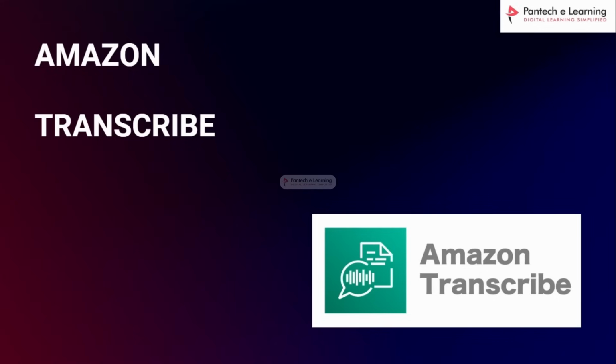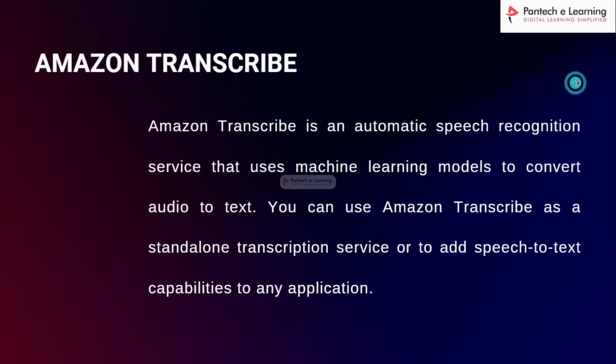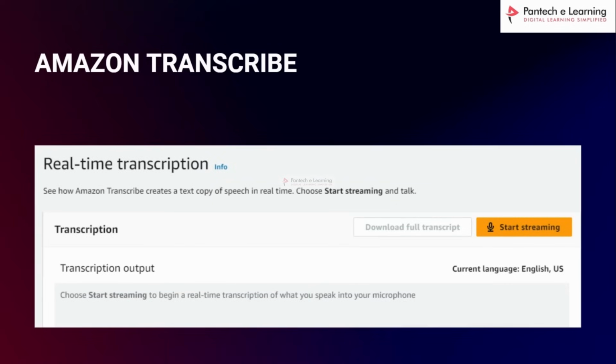Next, going into the next part, which is Amazon Transcribe. Amazon Transcribe is an automatic speech recognition service that uses machine learning models to convert audio to text. So this is speech to text, and you can use Amazon Transcribe as a standalone transcription service or add speech to text capabilities to any application. And you can start streaming and then you can get your output.